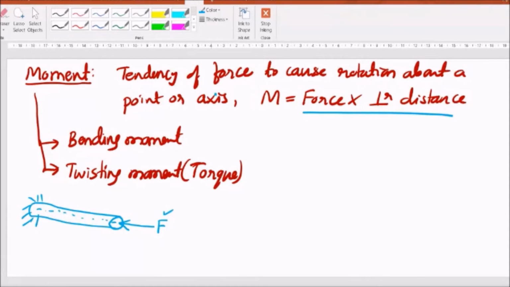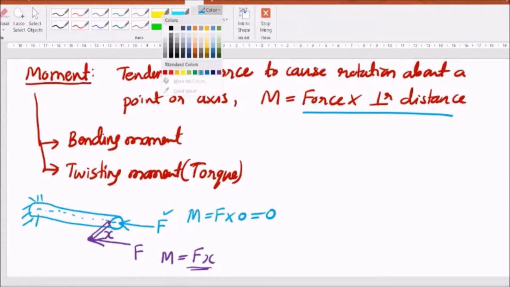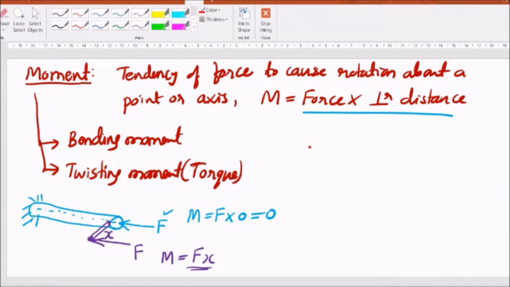Now for the same body, I'll attach a small bar to this member like this. Now I'll transfer the load F here. This is F now. Now this distance is X, let us say. So moment now is F into X. So because of this distance offset, the bar will undergo bending. Along with that, now I'll take another example to distinguish between bending moment and twisting moment.